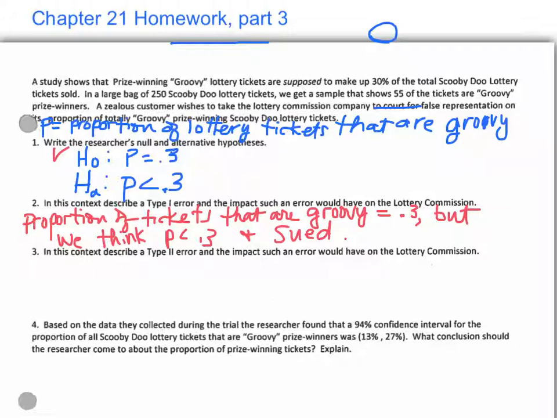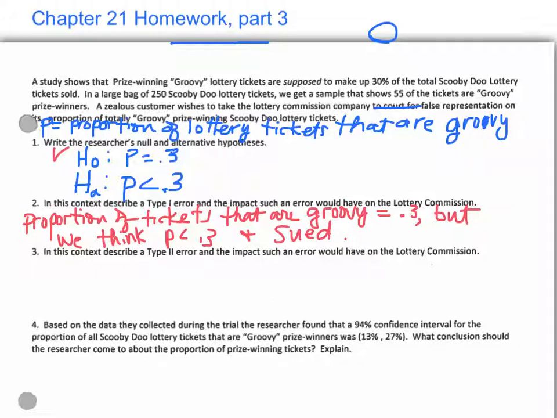Now describe a type 2 error. Type 2 is where we got no evidence, so we failed to reject the false null hypothesis. Our null hypothesis is not true, and we failed to reject it.